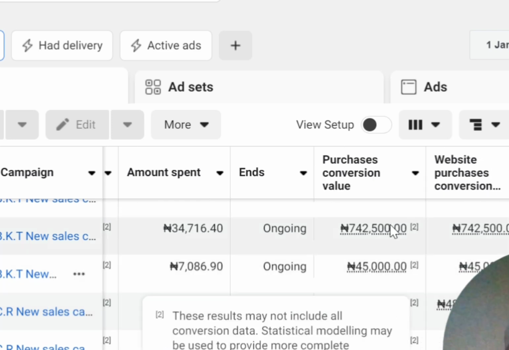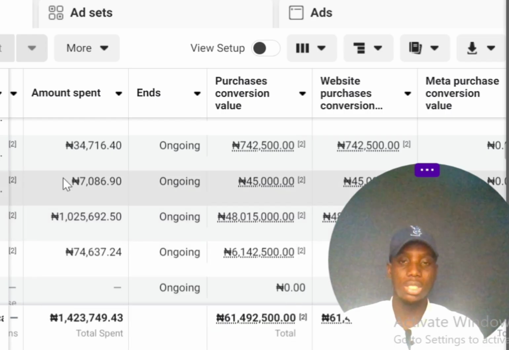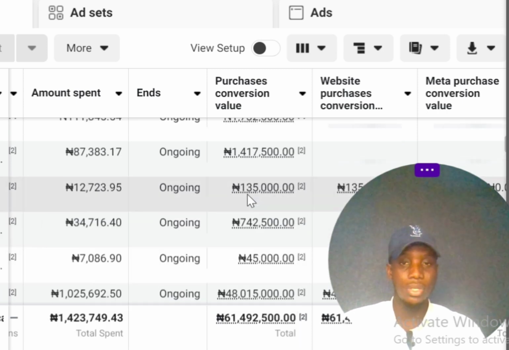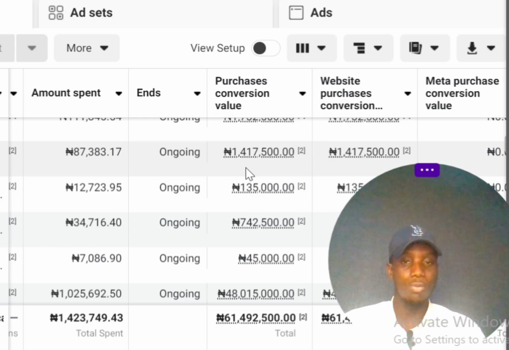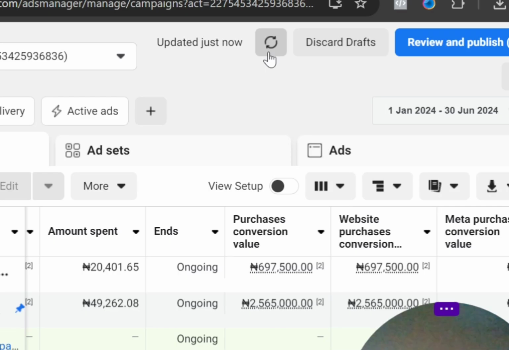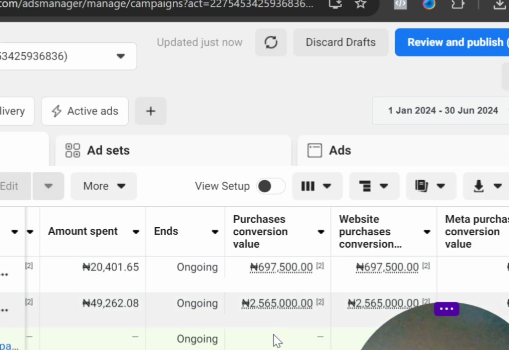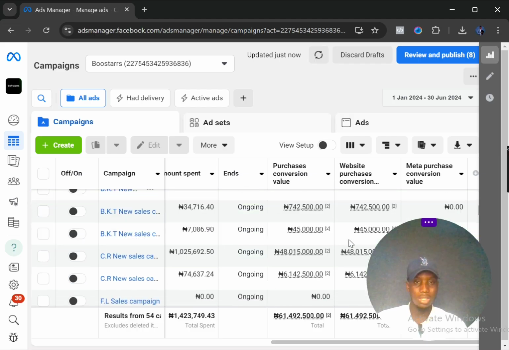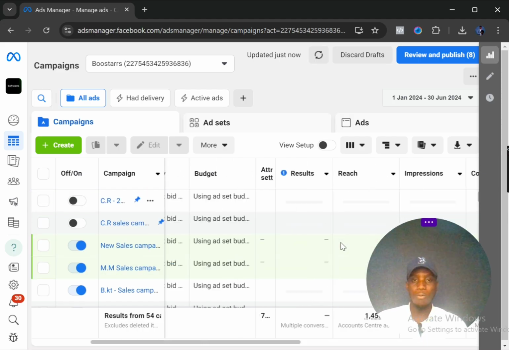much was generated. Now, if you look at this other one here, you see what we got, 74,000 naira spent. Look at how much was generated. Look at this, 84,000. Look at how much. So you see all of these results. So let me refresh the screen now so you see how real everything is. So what does this tell you basically? It just gives you an idea of what's possible.